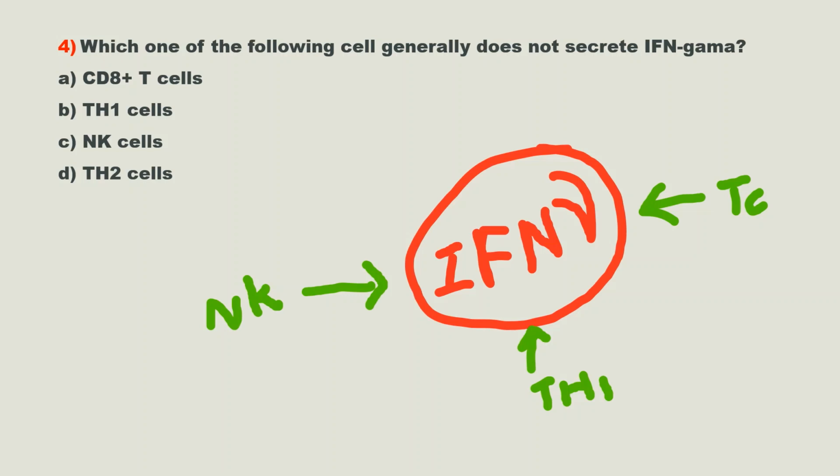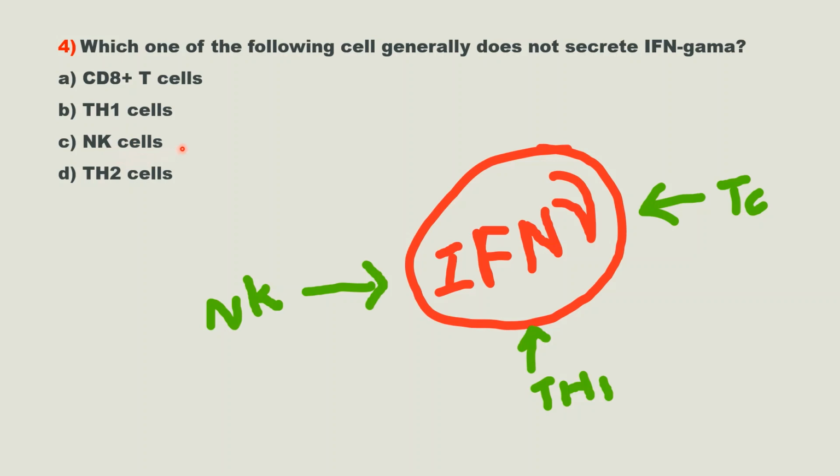Let's see the options. Here the first option, that means A, is CD8 plus T cell. This is an interferon secreting cell, so this option is not correct. Next option, option B, Th1 cells. This is also an interferon secreting cell, so this is also not correct.